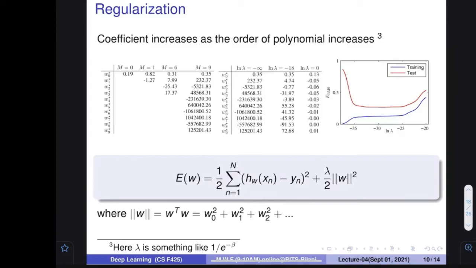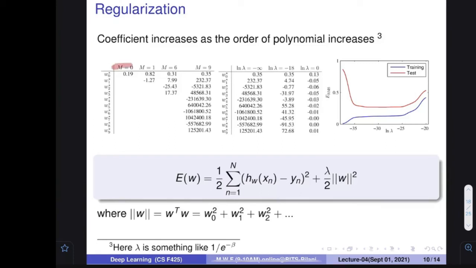Overfitting can be avoided by using a technique that is called regularization, and it is a very important technique. And regularization first talks about that the coefficients which are there should not be very large. Okay, in the previous system when I was talking, we were talking about